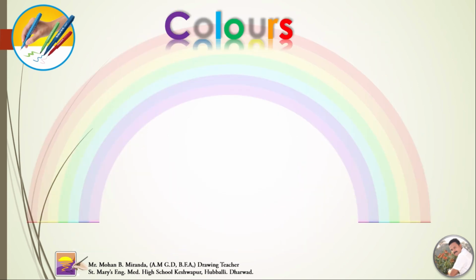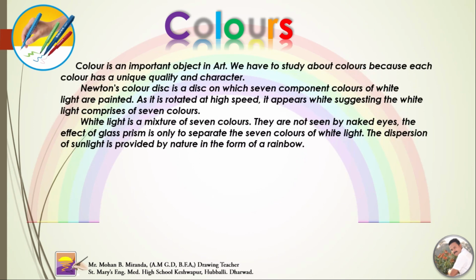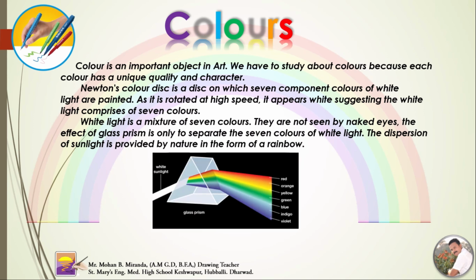About colors. Color is an important object in art. We have to study about colors because each color has a unique quality and character. Newton's color disc is a disc on which 7 component colors of white light are painted. As it is rotated at high speed, it appears white, suggesting that white light comprises 7 colors.